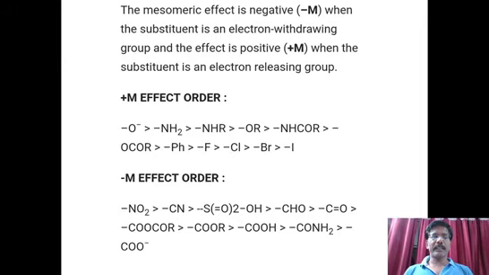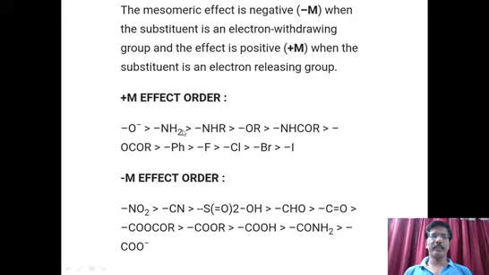Let us take some examples which can exhibit a positive mesomeric effect and a negative mesomeric effect. See here, in the positive mesomeric effect, as already mentioned, wherever a positive mesomeric effect is expected, they release electrons towards the rest of the group. So O minus, the phenoxide ion, for example, or any ethoxide ion or whatever it is. Due to the minus charge on oxygen, it can easily give electrons towards the rest of the molecule.